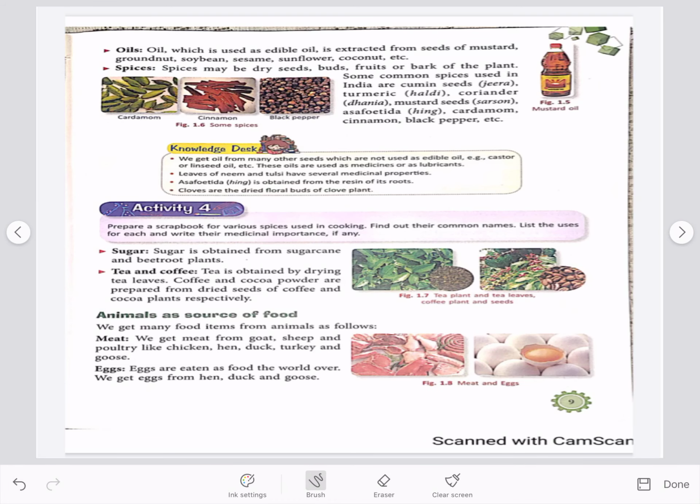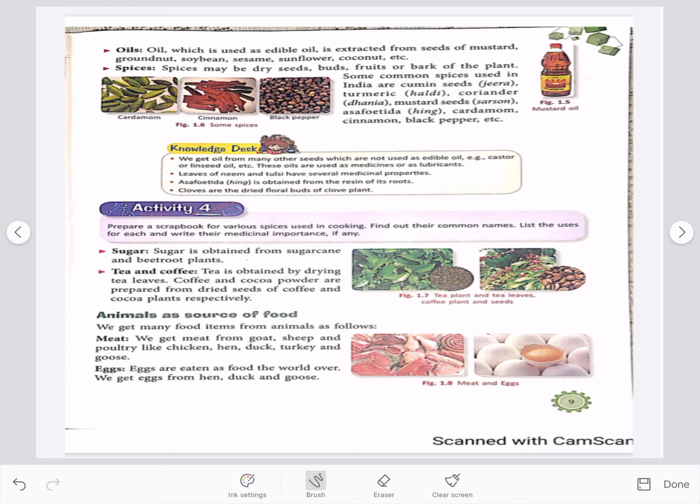There are many edible oils that we get from plants like soybean, groundnut, sunflower, coconut, etc. Spices. Spices also we get from the plants. Spices add flavor to the food, and some spices have medicinal values also, like turmeric, clove, etc.